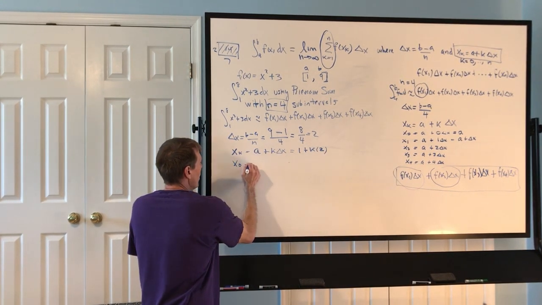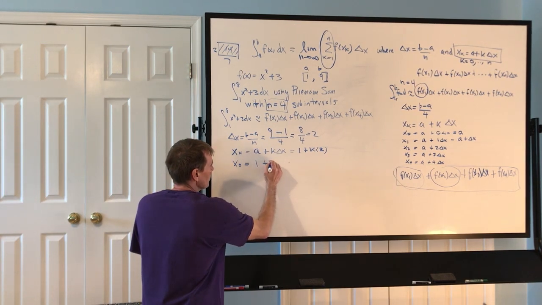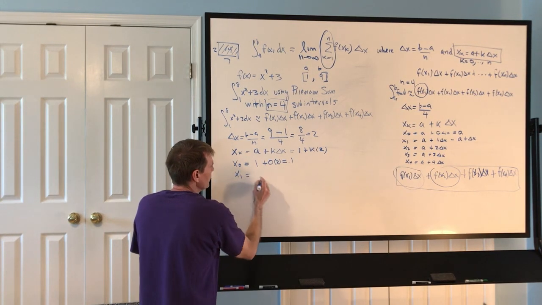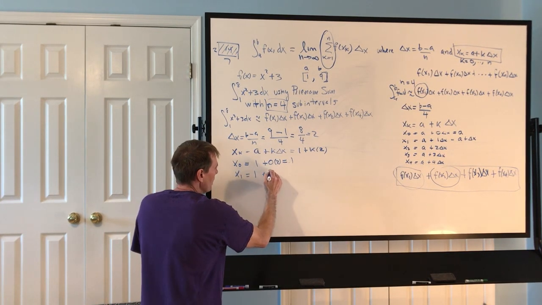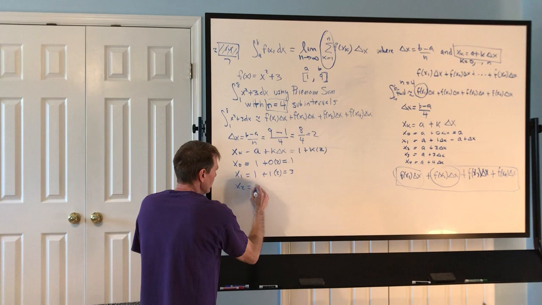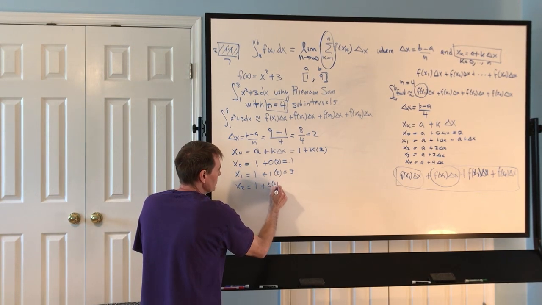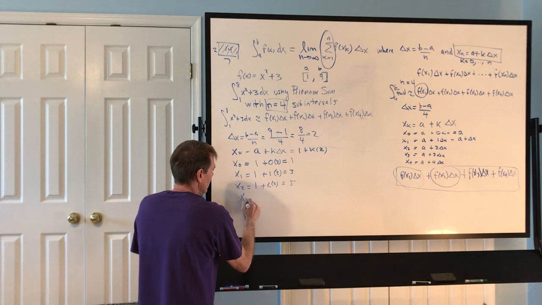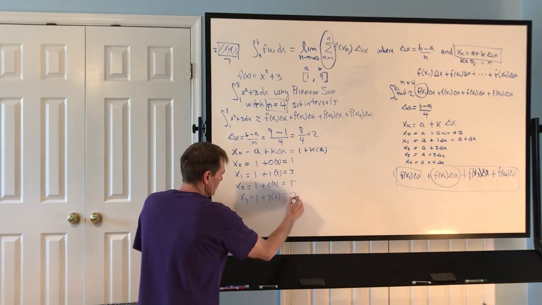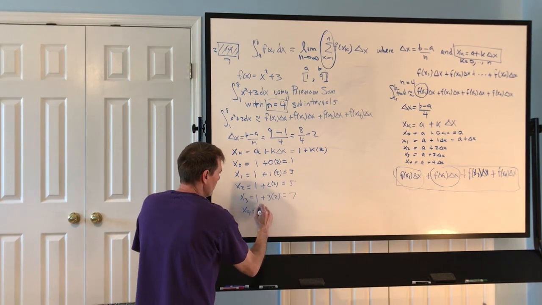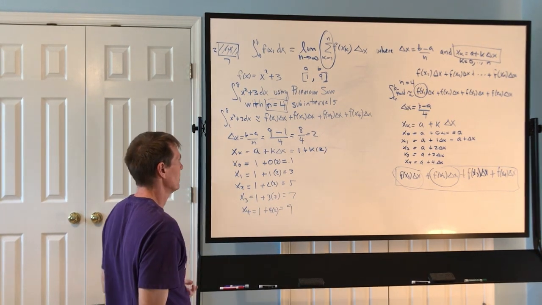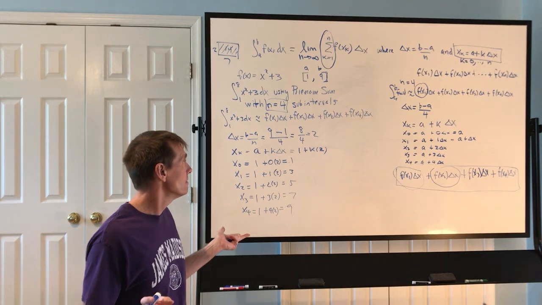So x0 would be equal to 1 plus 0 times 2, which is just 1. x1 is equal to 1 plus 1 times 2, which is 3. x2 is 1 plus 2 times 2, which is 5. x3 is 1 plus 3 times 2, which is 7. And x4 is 1 plus 4 times 2, which is 9. Okay, Dr. Warren, that doesn't seem so bad.